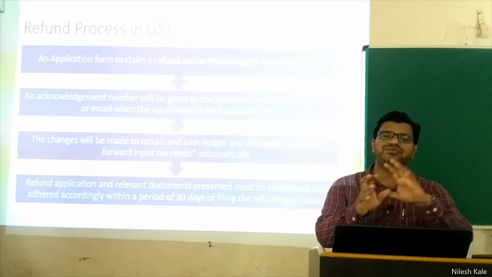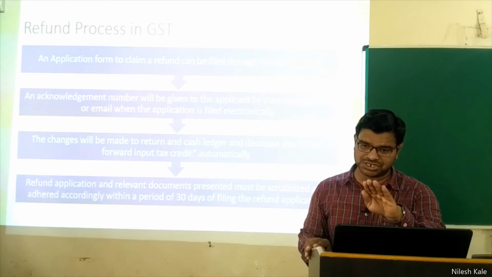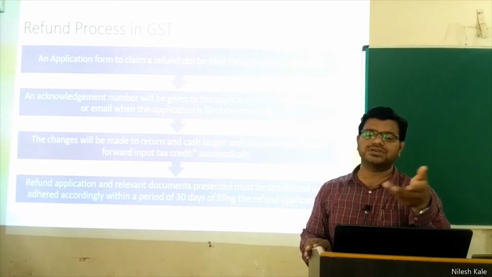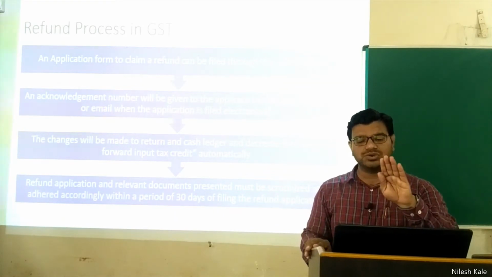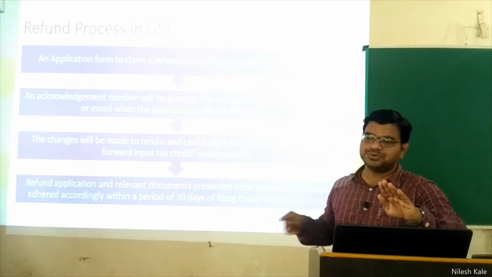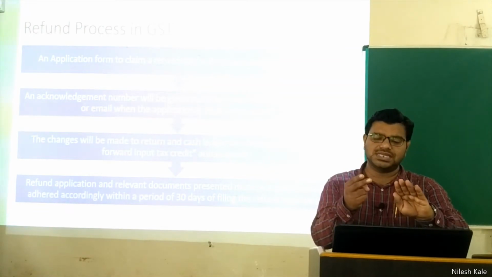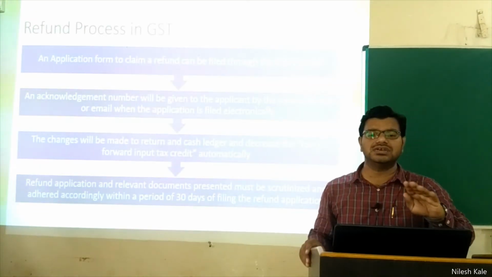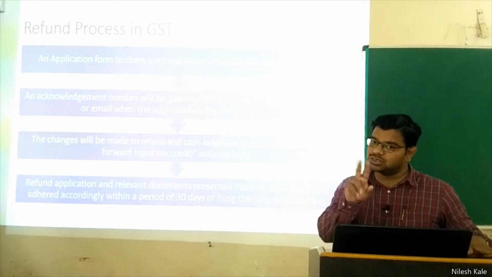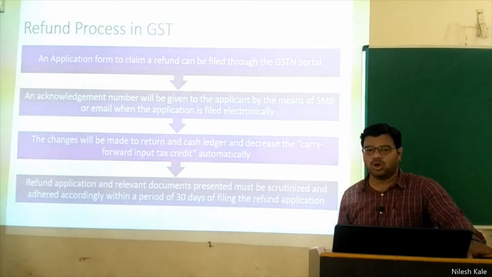Let us suppose you have 500 rupees input tax credit. It means government is giving you back this input tax credit. What do you mean by input tax credit? Government is setting it off against whatever taxes you are paying, right? So if you have 500 rupees already in ITC, and let us say your refund is for 200 rupees, then this 200 will be added to 500, and now you have ITC of 700 rupees. Hope you are understanding. This is how the refund works in the GSTN portal. Automatically carry forward input tax credit, right?